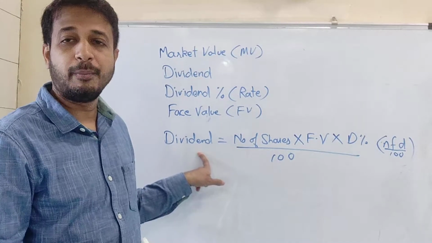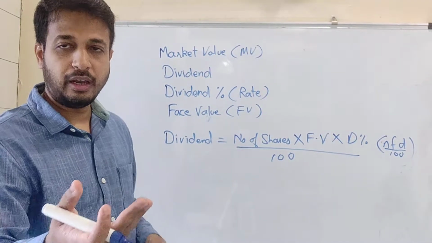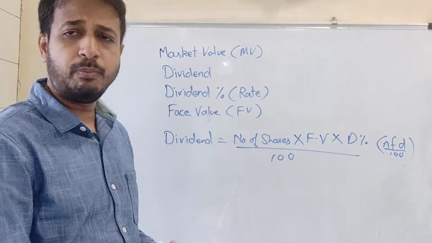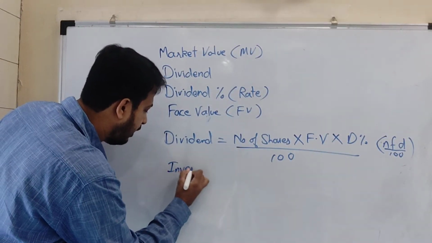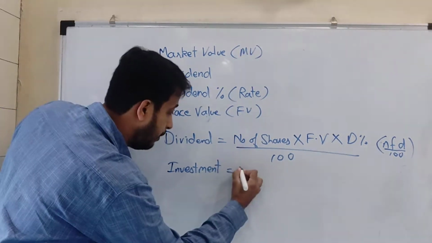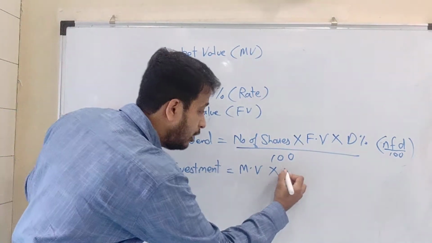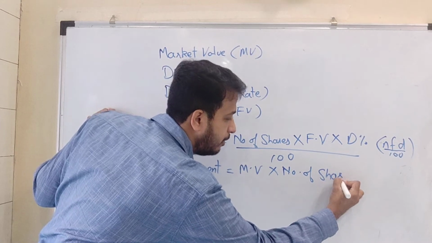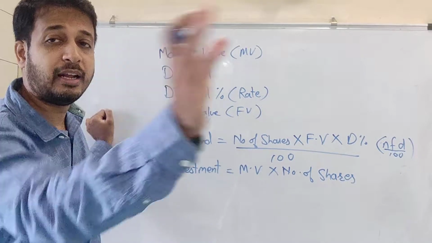That tells how much profit the company is going to give me. Now, how much investment do I do in that particular company? This investment we can also calculate. Investment is equal to market value, the price at which I am buying the share, into the number of shares, how many shares I buy. This gives me how much investment I have done in that company.